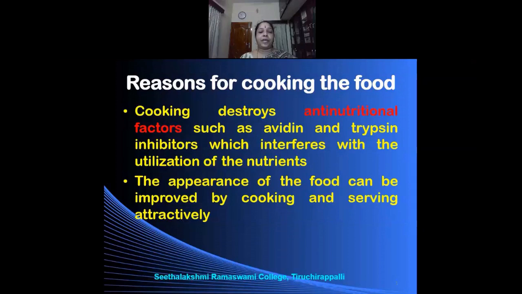The appearance of the food can be improved by cooking and serving attractively. So the appearance, the look of the food will improve. The presentation that we make after cooking also will help to improve the appearance of the food.